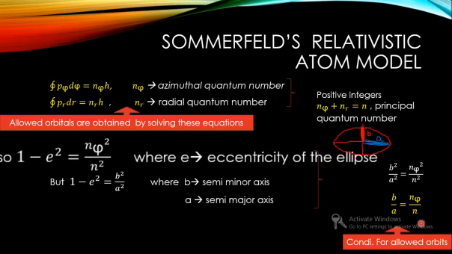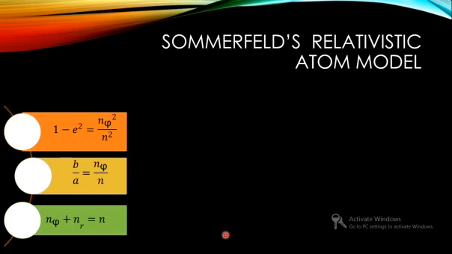The first equation is that 1 minus e squared is equal to n phi squared by n squared, and n phi by n, that is the ratio of the azimuthal quantum number to the principal quantum number, must be equal to the ratio of semi-minor to semi-major, which is again an integer ratio. So these are the equations to be considered.